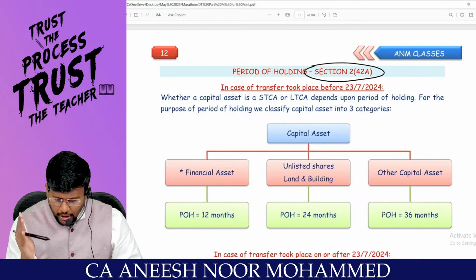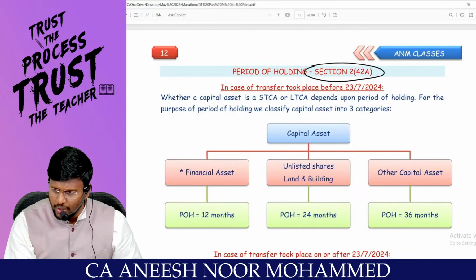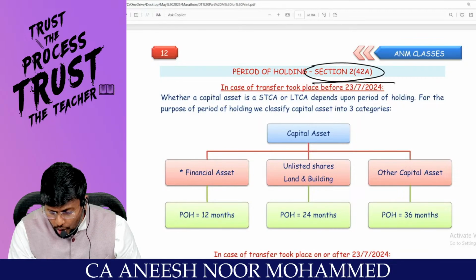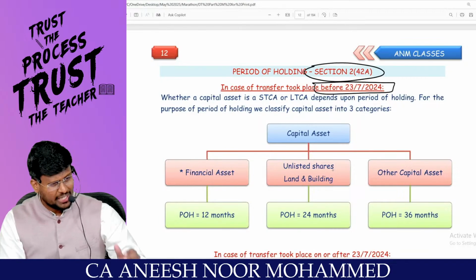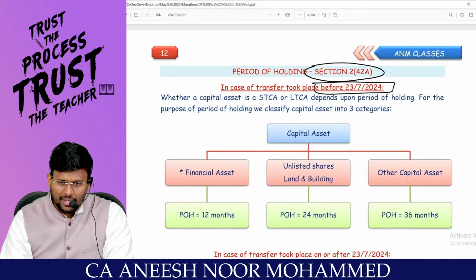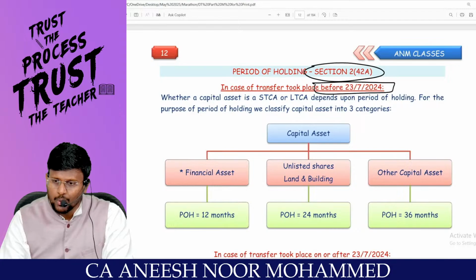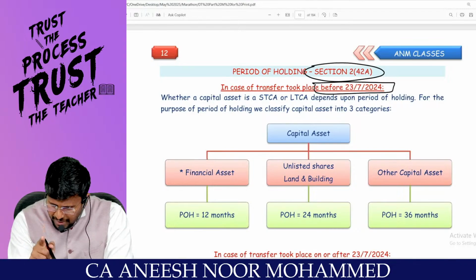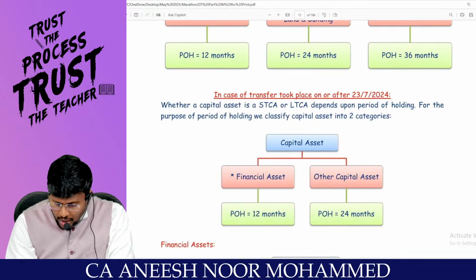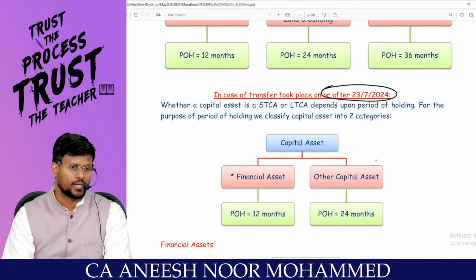For the purpose of period of holding, the act is asking that, have you transferred before 23/7/2024? That is a cutoff date for capital gain. 23/7. 7 means July. July 23rd. Sir, have you made the transfer before 23rd/7/2024 or after 23/7/2024?